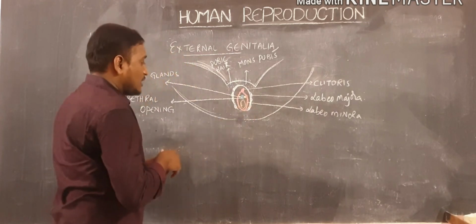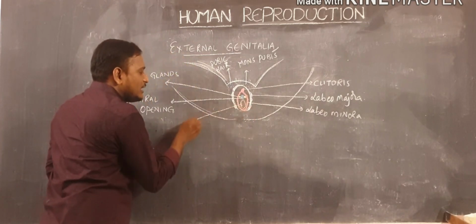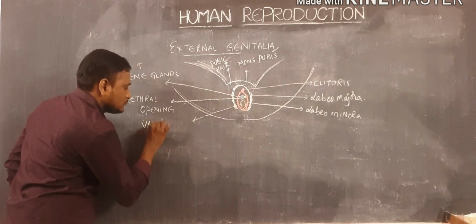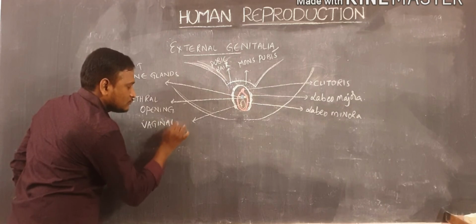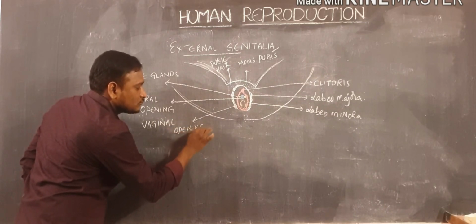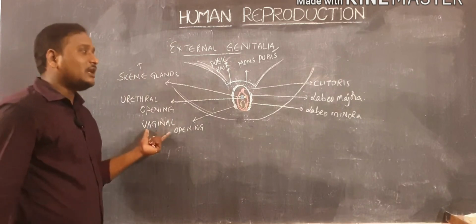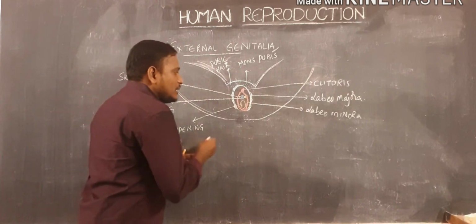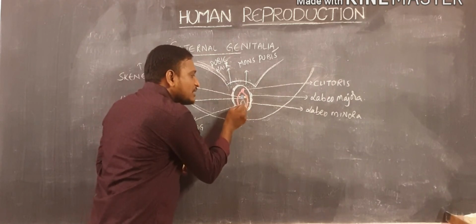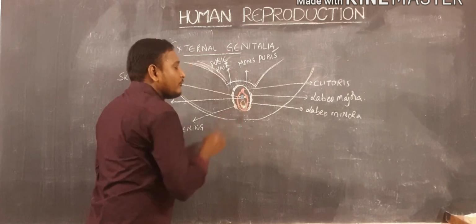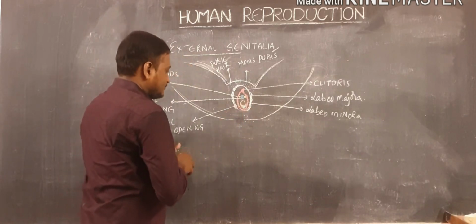That opening is also called the vaginal opening. And in this vaginal opening, at the inner side, they consist of the hymen layer.